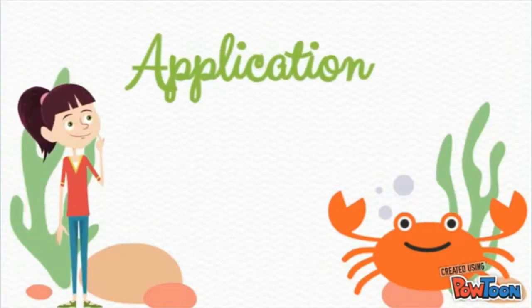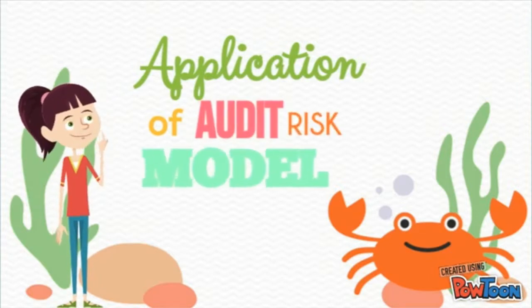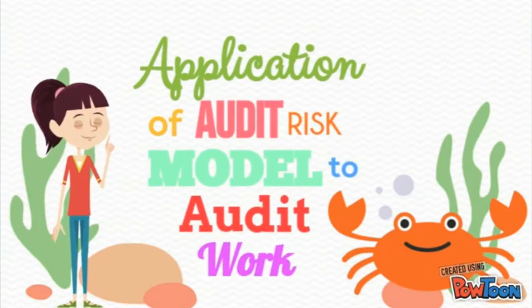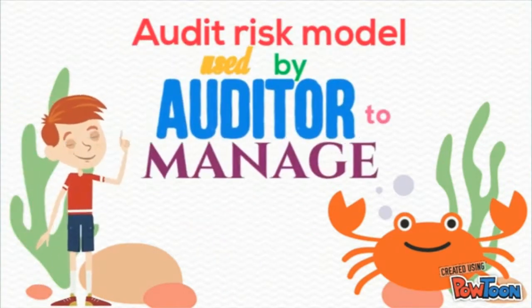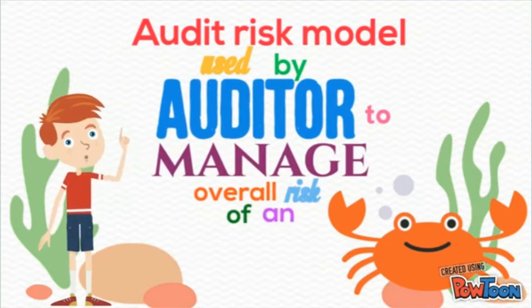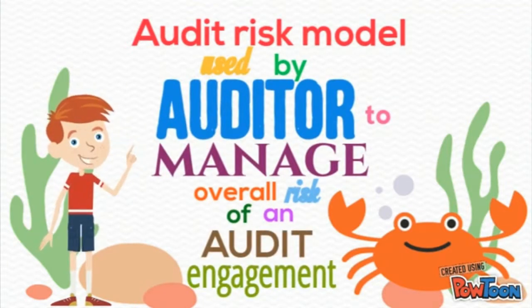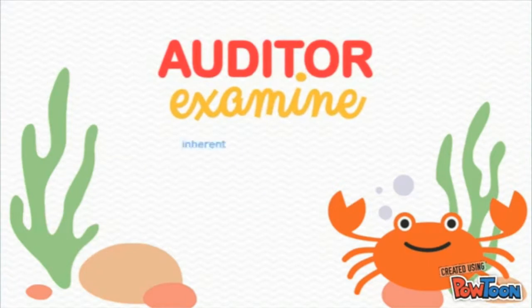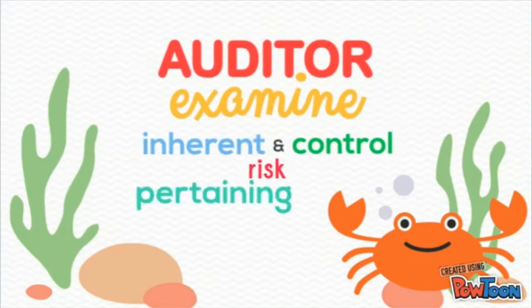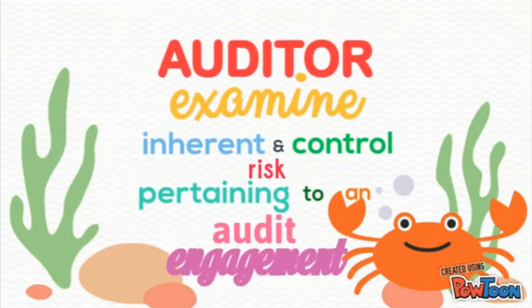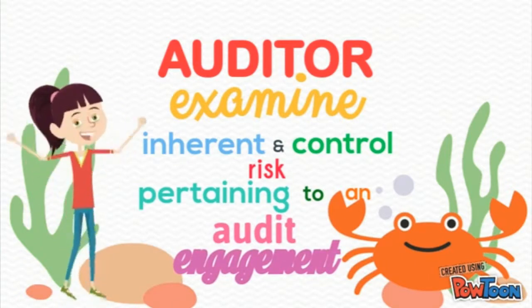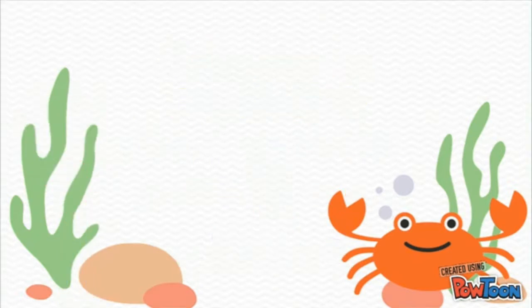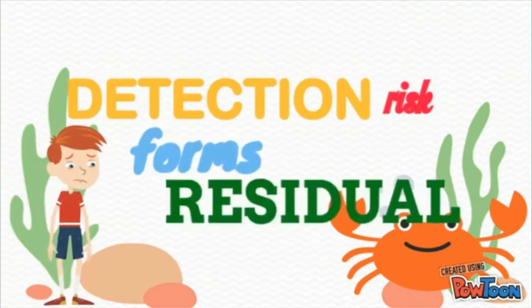Now let's take a look at this not-so-crabby crab: the application of the audit risk model to audit work. The audit risk model is used by the auditors to manage the overall risk of an audit engagement. Auditors proceed by examining the inherent and control risks related to an audit engagement, and at the same time understand the entity and its environment. Detection risk forms the residual risk.